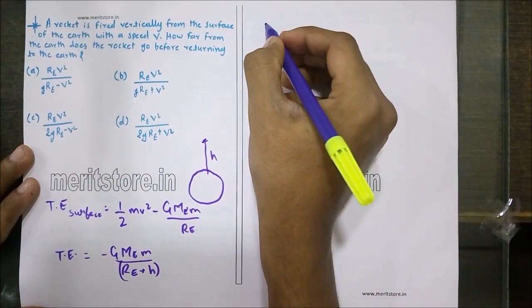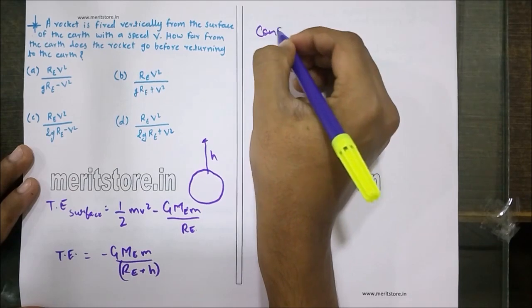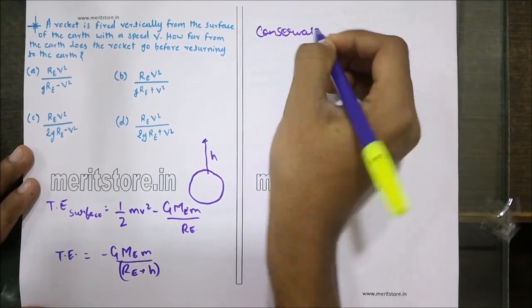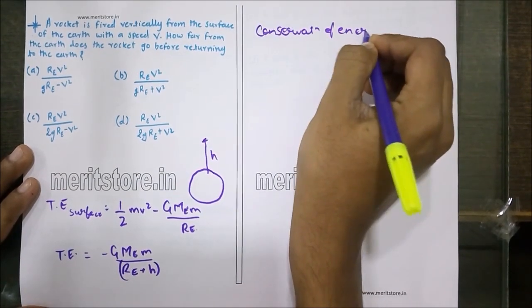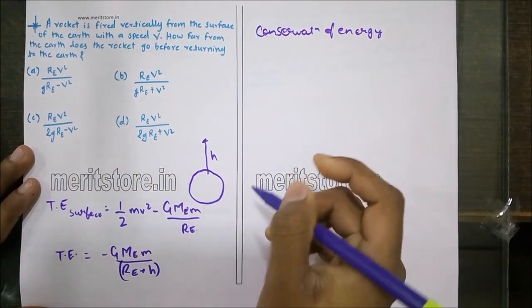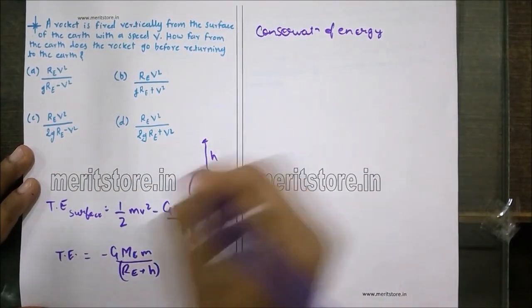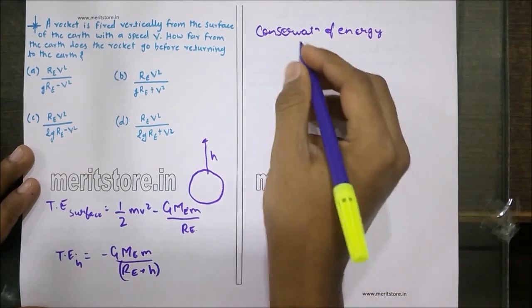Now according to the law of conservation of energy, the total energy at the surface should be equal to the total energy at height h.